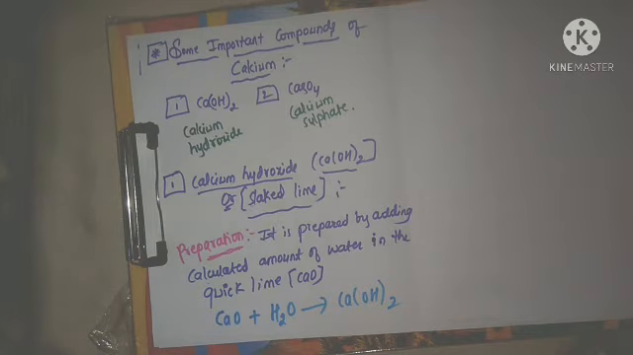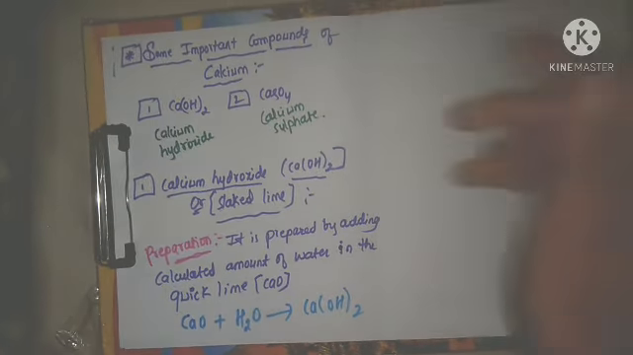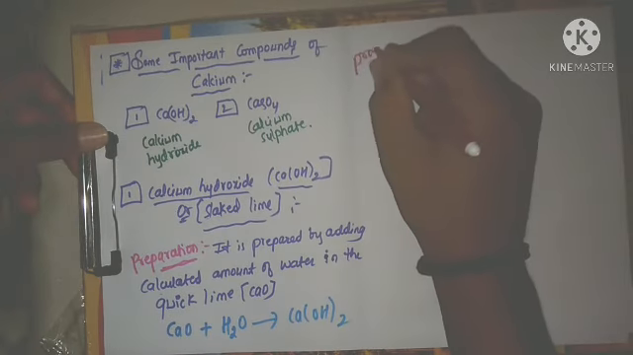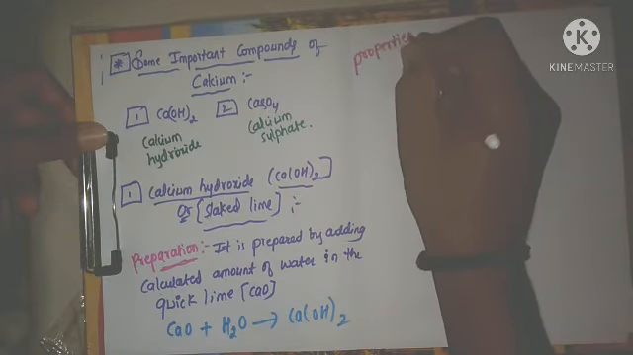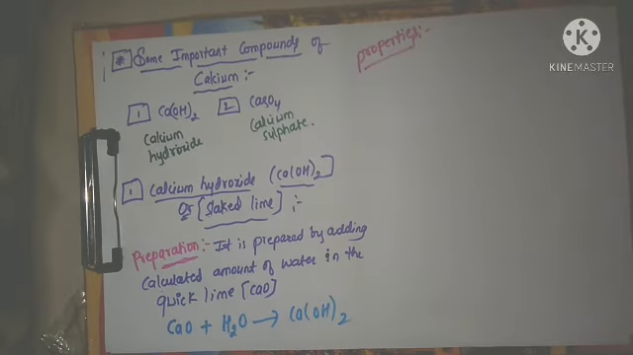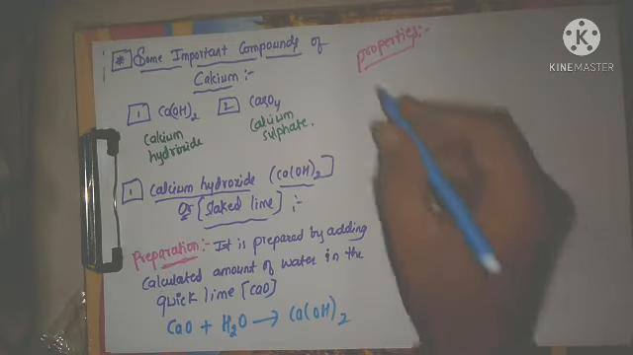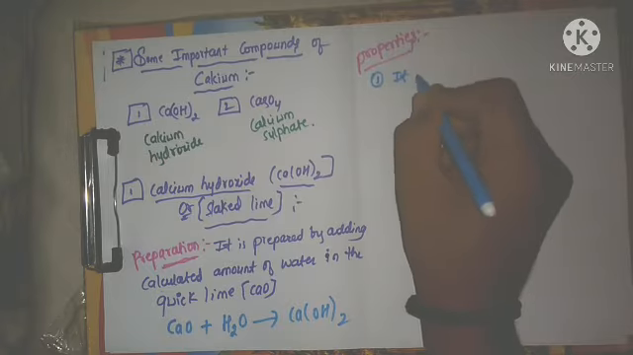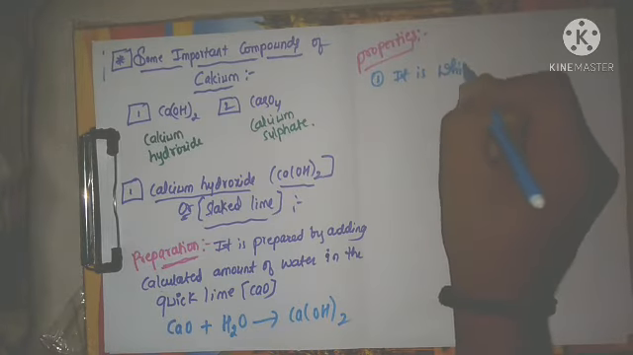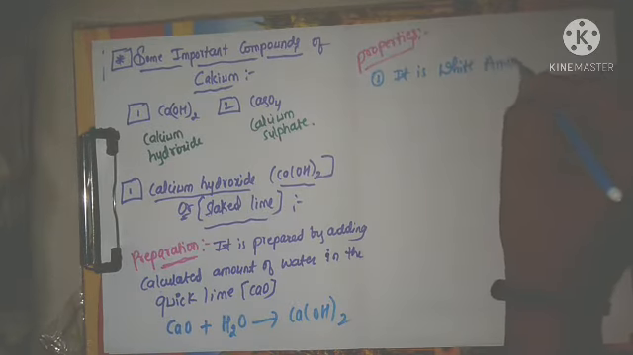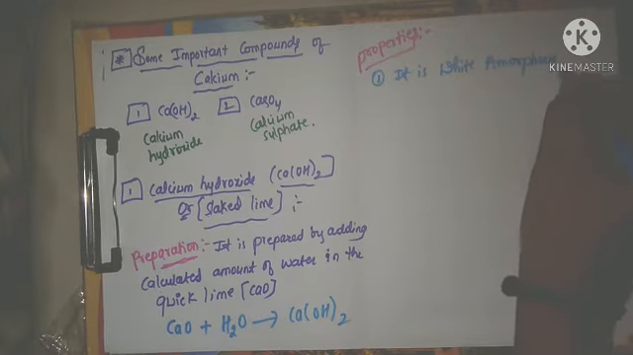Next we will see the properties. One by one we will discuss the properties of calcium hydroxide. First, it is a white amorphous solid. The color of this calcium hydroxide is white and it is amorphous in nature. That is only I am writing. It is a white amorphous solid.